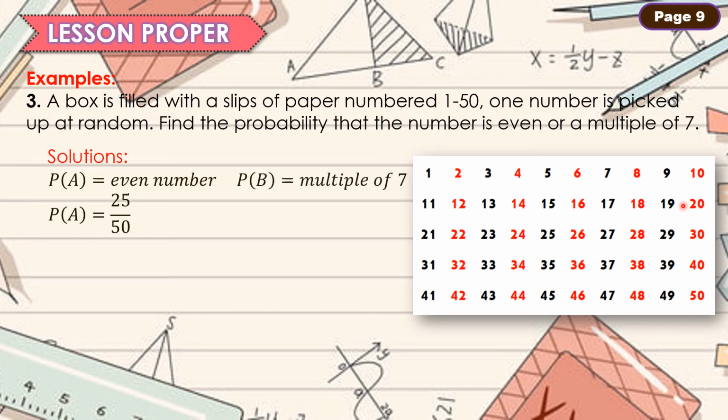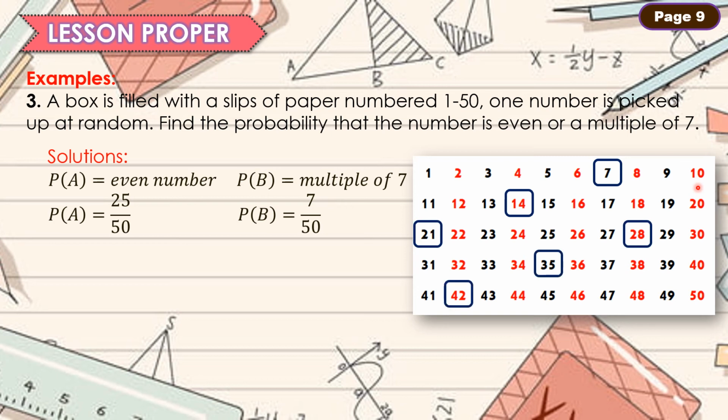Next, let B be the probability of a multiple of 7. At ang mga multiples ni 7 under numbers 1 to 50 ay 7, 14, 21, 28, 35, 42, and 49. Pansinin, ayan, na ang 14, 28, at 42 ay parehong element ng ating first at second event.